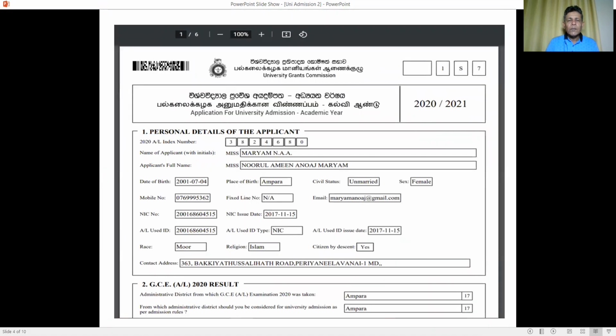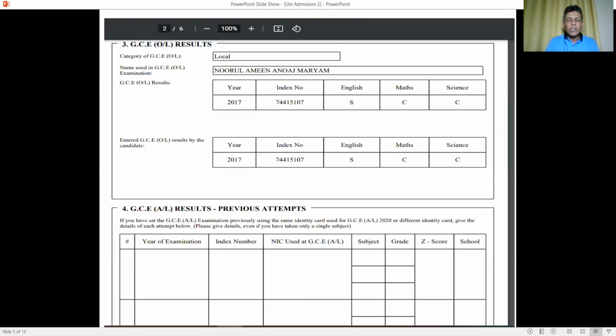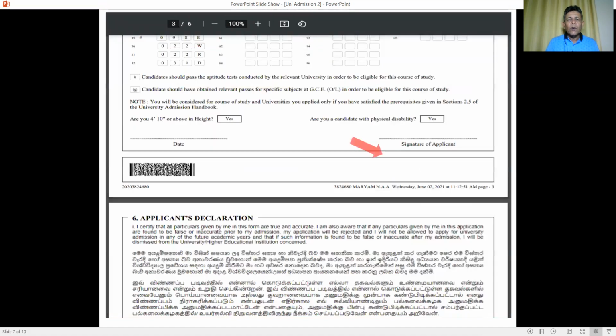Then once the situation comes back to normal, if you are a school candidate, you have to go to the school and meet the principal and get his signature and forward the application via post along with the documents which are needed to attach, like the O-level certificate and whatever documents are mentioned on the University Grants Commission's website.